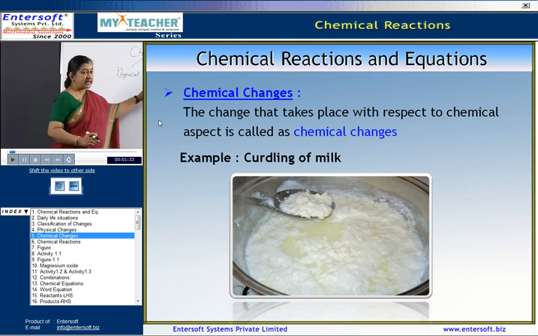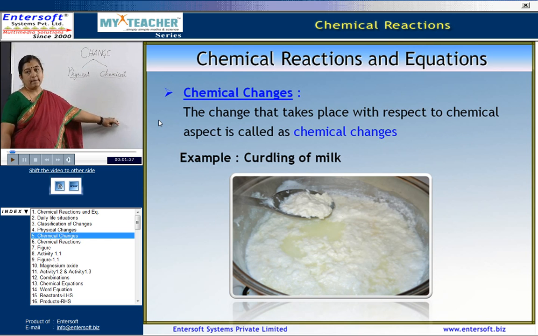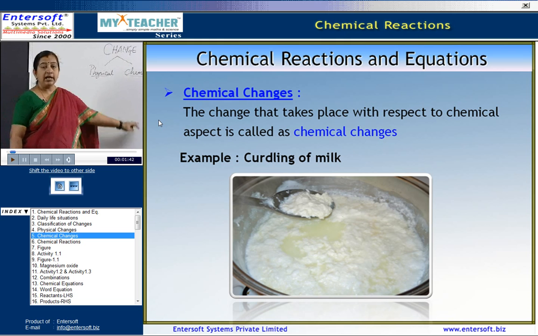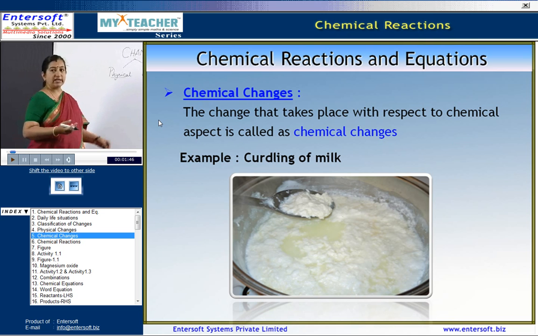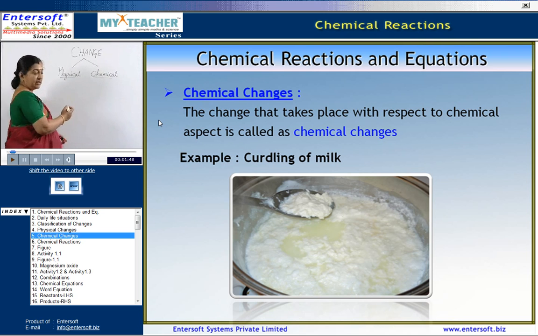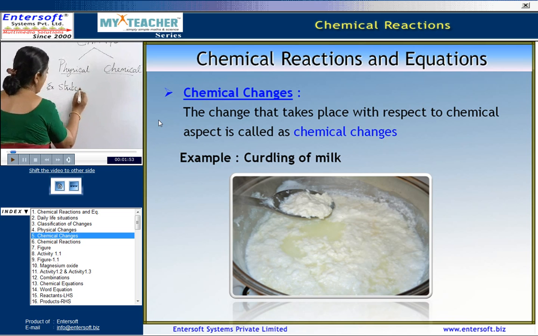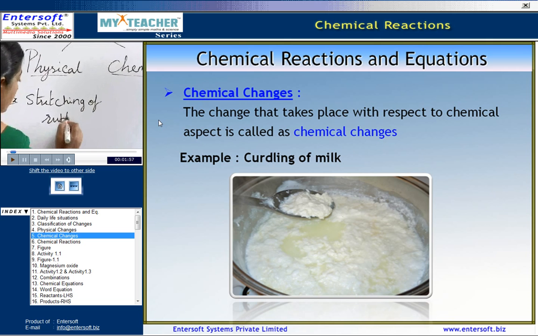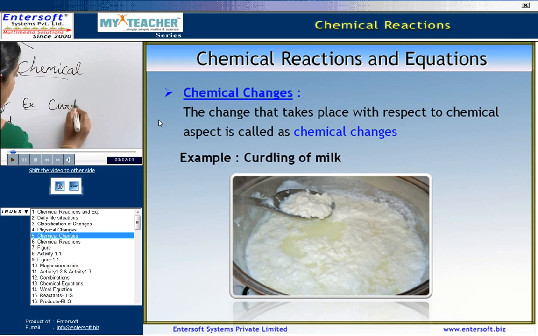Now coming to the next type of change, where chemical changes take place. Now in this regard, we have the curdling of the milk. If milk is kept outside during summer season, after some time you can see that the milk gets curdled. So here the example was the stretching of rubber band, and here the curdling of milk.